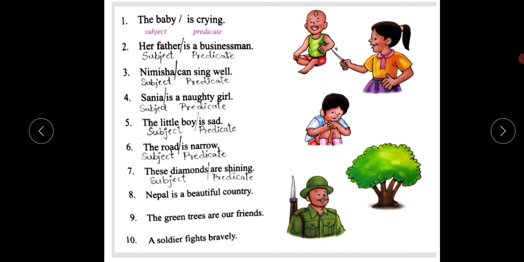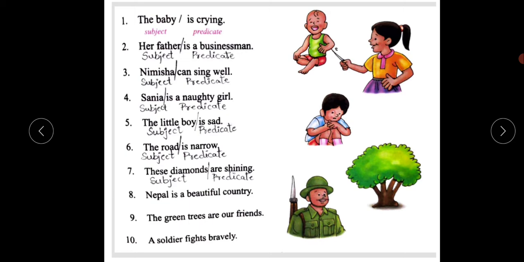Next, look here. The road is narrow. So, at the first of the sentence, the road. Does the road have a life? No, right? It's a thing. We can only see the road, right? For that sake only, they have made the road the subject. Is narrow is the predicate. Understood? They have mentioned in the tidbit also that the person, animal, or thing will be the subject. If it comes in the first part, it will become the subject.